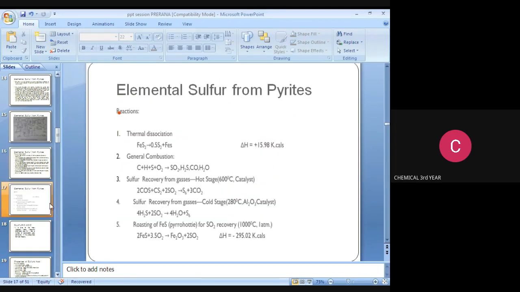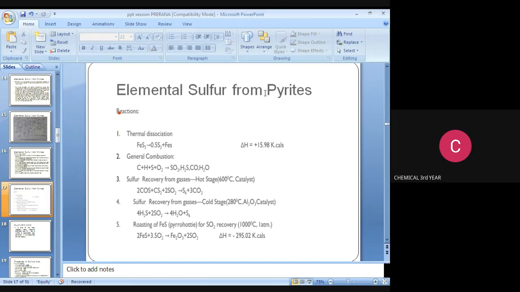These are the reactions for production of sulfur from pyrites. First reaction is thermal dissociation, that is FeS2, on applying heat, produces 0.5 S2 plus FeS. The delta H is plus 15.98 kilocalories. Then the next reaction is general combustion. In this reaction, carbon, hydrogen, sulfur, and O2 react to produce SO2, H2S, CO, H2O.